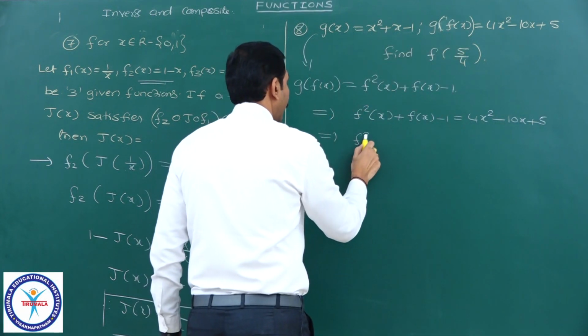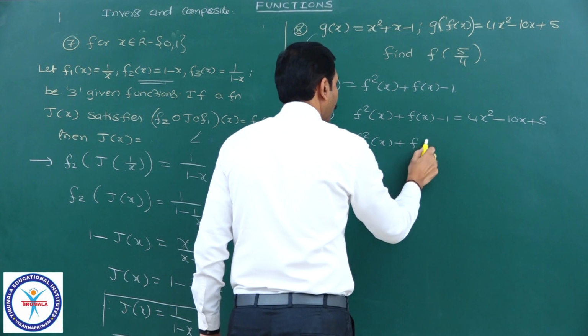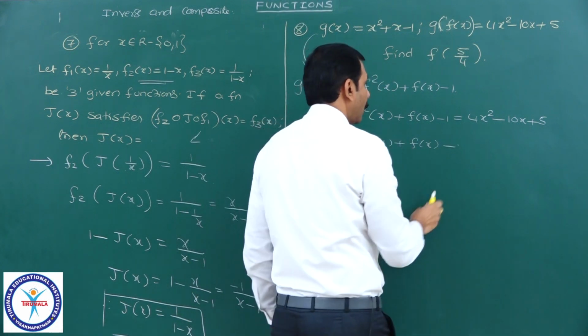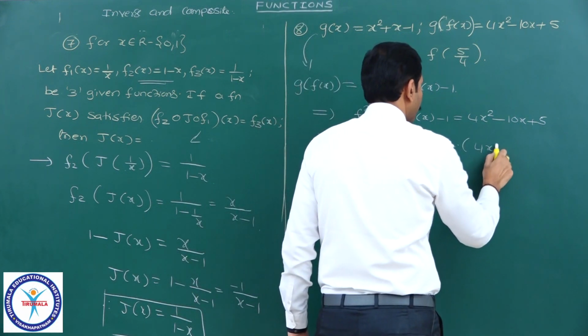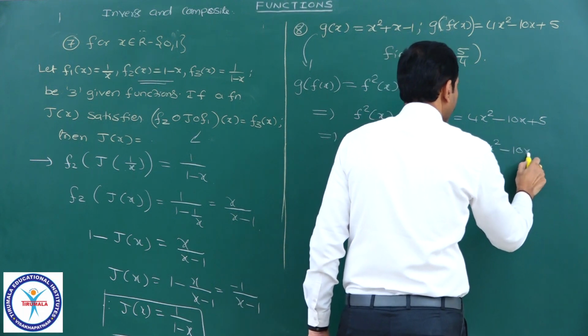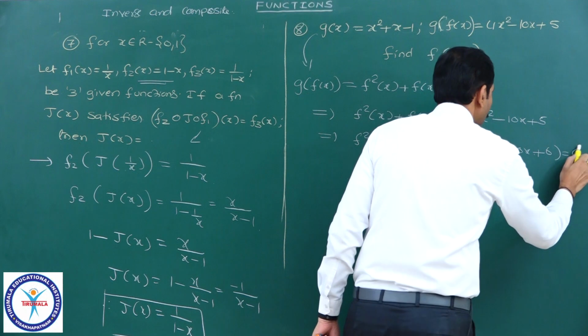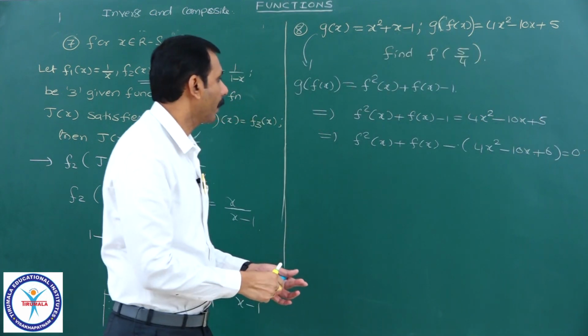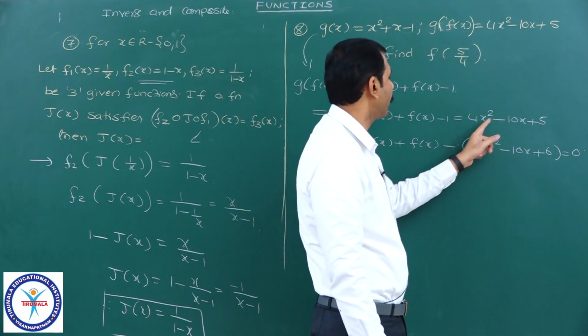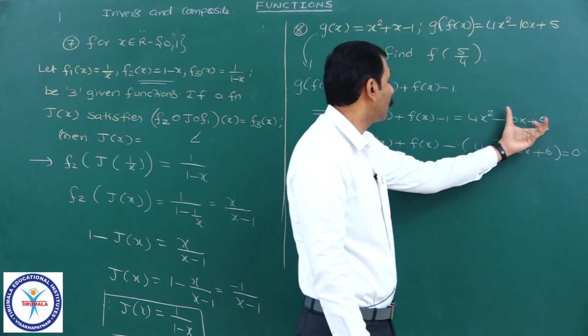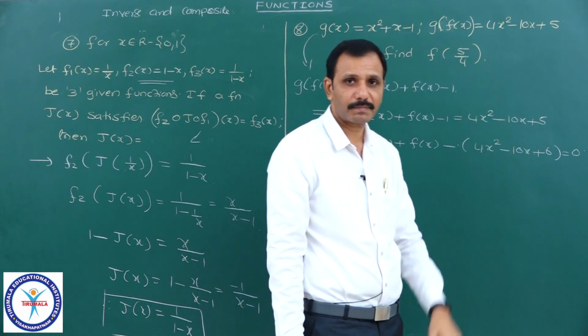From this I can write f square x plus f of x minus 4x square plus 10x minus 5, plus 1 means 6, equal to 0. Observe this: I have taken 4x square minus 10x plus 6 and brought the total to this side with a minus.